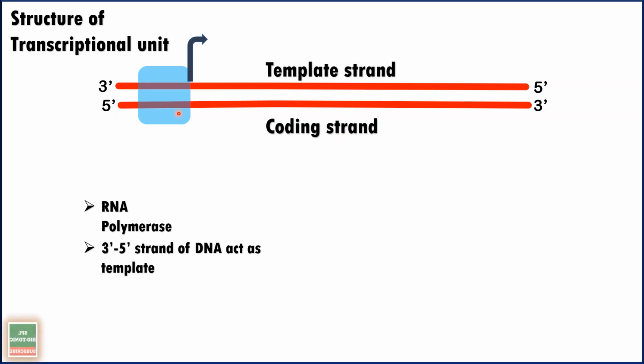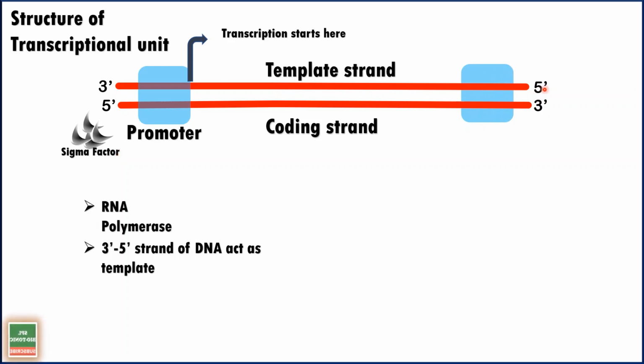Now the place where transcription starts is recognized by a segment of DNA called the promoter sequence. So the promoter is a sequence of DNA which initiates the process of transcription, and this initiation is helped by a set of factors called sigma factors.